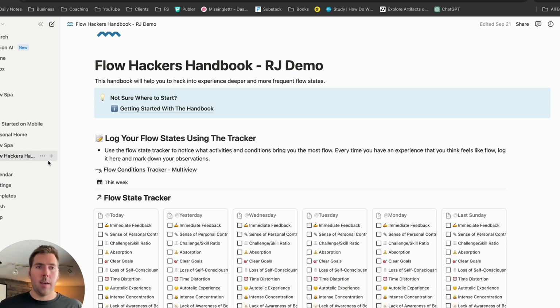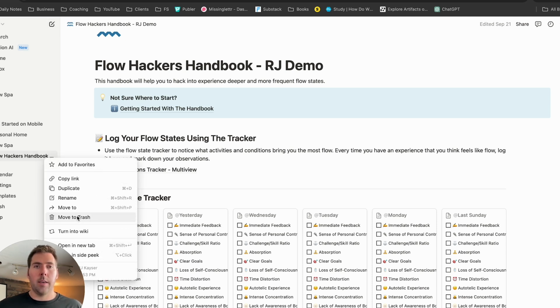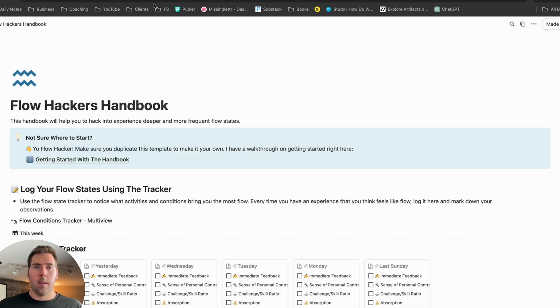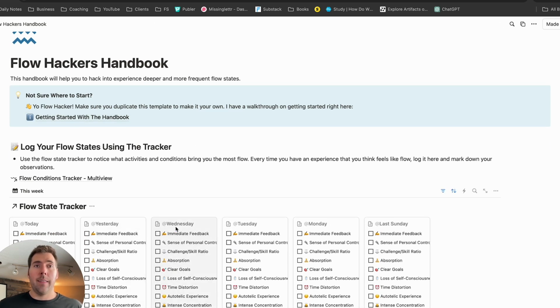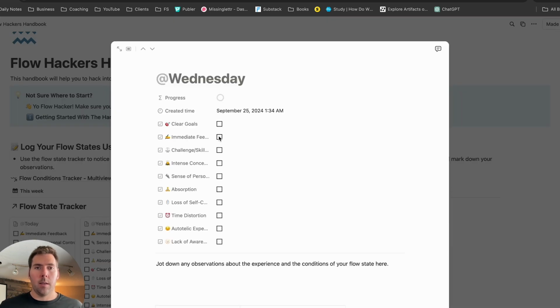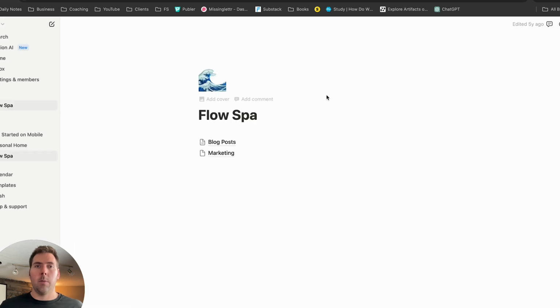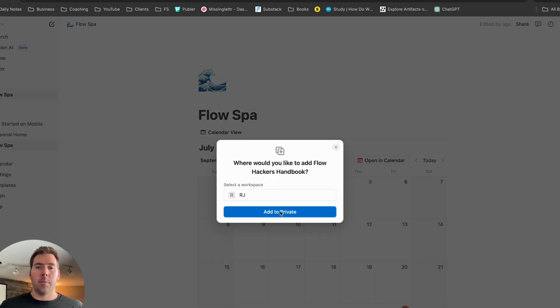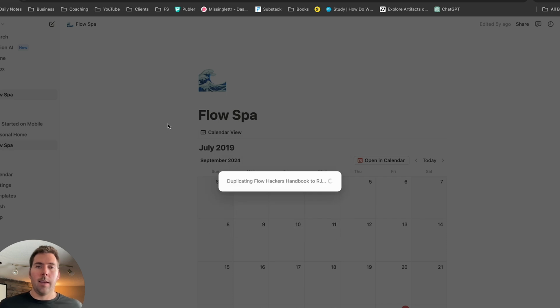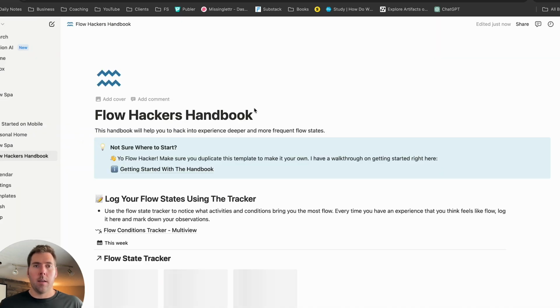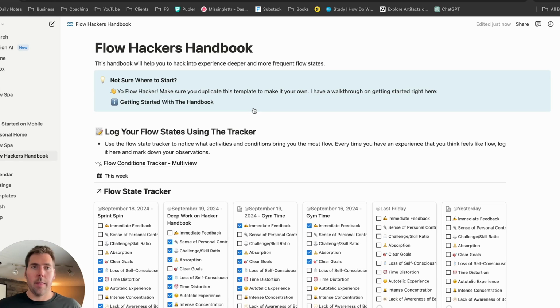Because what you'll find, and I'm going to delete this one just so I can demo from the start, is that this version, you can't do anything to it because it's not your version or copy within Notion yet. First thing you need to do is make this duplicate here. Duplicate it. It's going to ask you where you want to send it. You can add it to your private collection here, and then it'll take a second to populate all of the data from the handbook. And once it's done, you'll have your own copy that you can go into, and now you can make changes to this one.